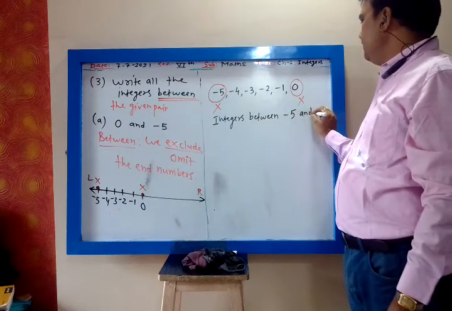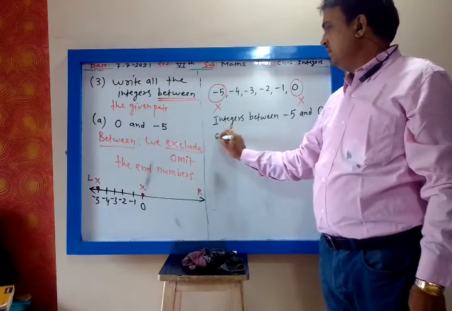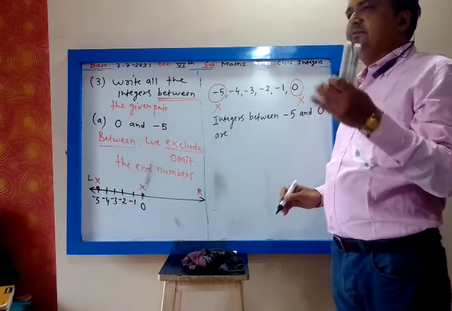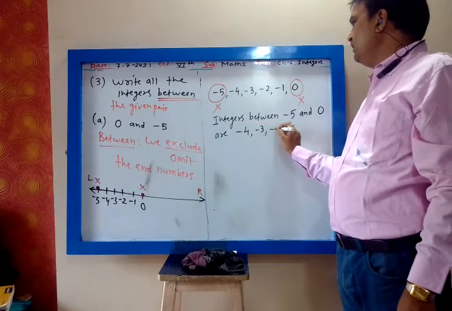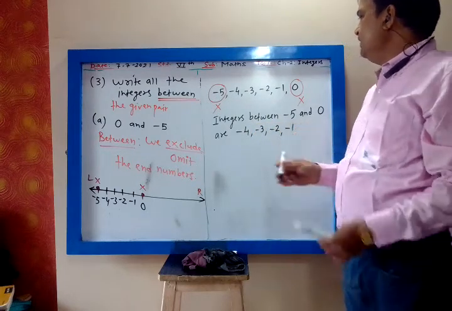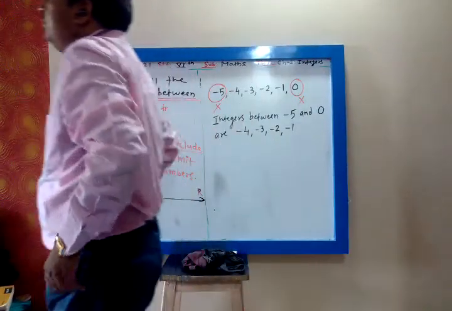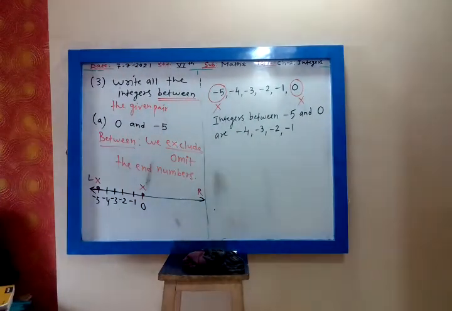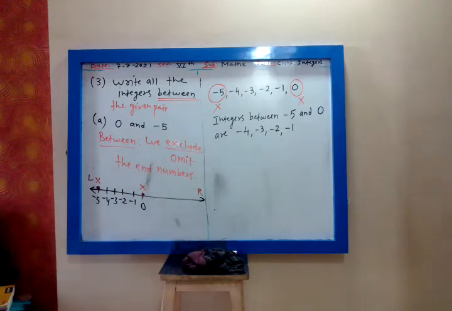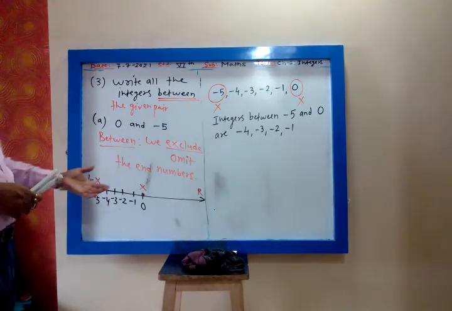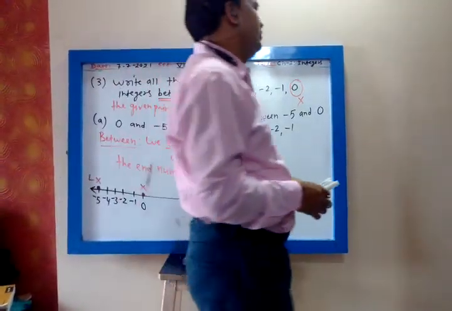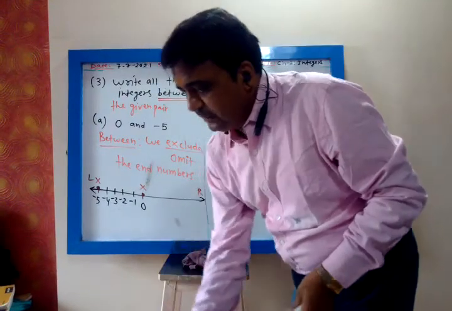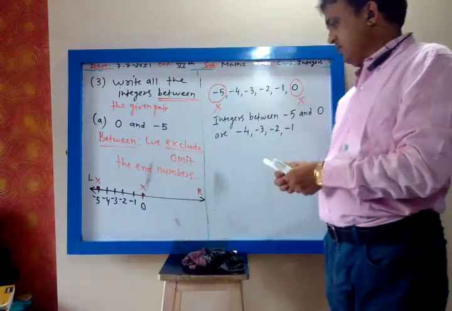Write this: integers between. Minus 4, minus 3, minus 2, minus 1. This is the answer. Between means you have to exclude the end numbers. You can write the answer directly, no problem. Yes, my dear, everything I am writing on the board should be there in the notebook.